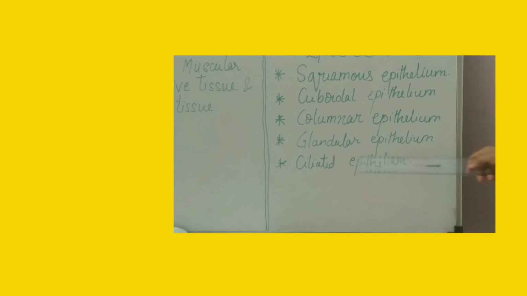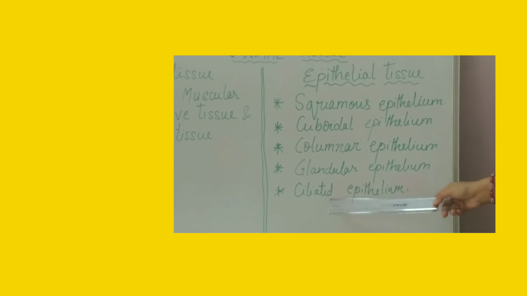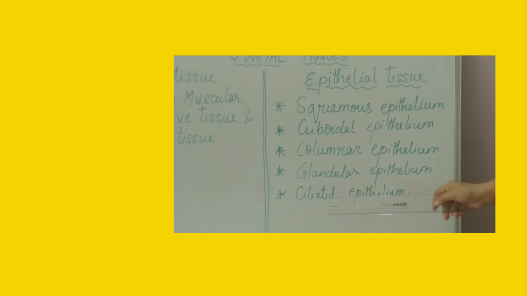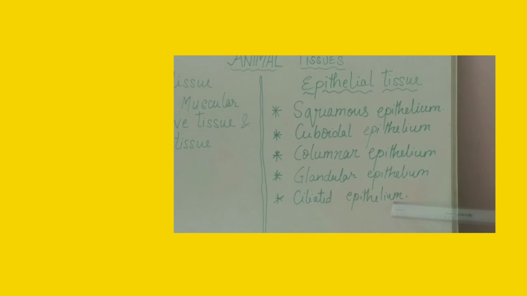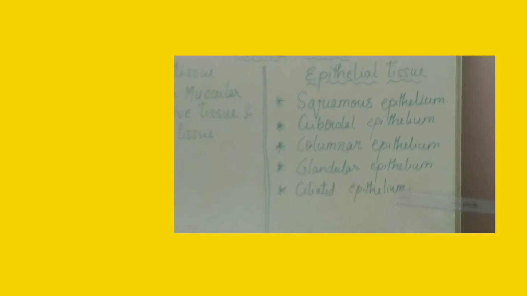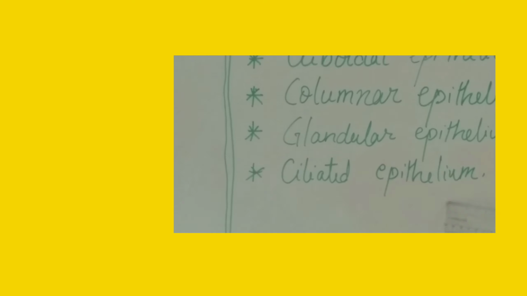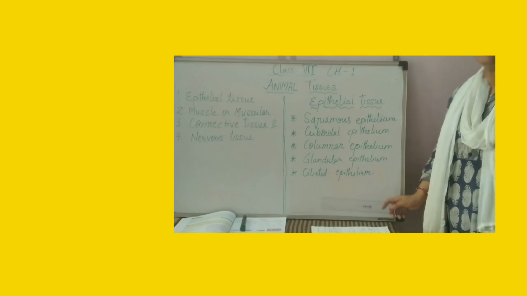Occurrence: it can be present in the lining of the trachea, bronchi, kidney tubules and oviduct. Function: the cilia present on these cells help in movement of solid particles in one direction through the ducts. So this is all about epithelial tissue.